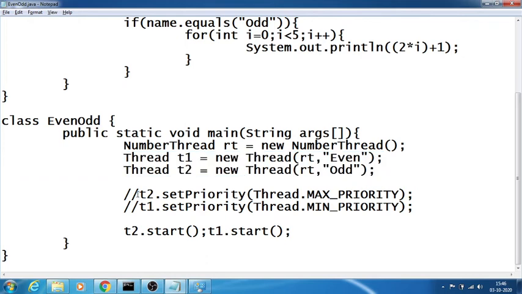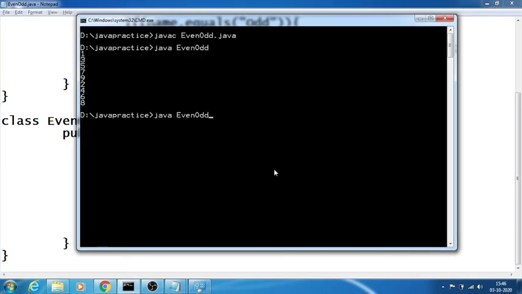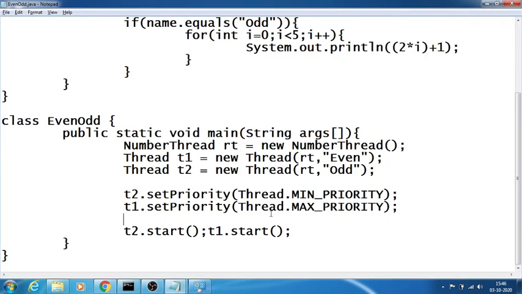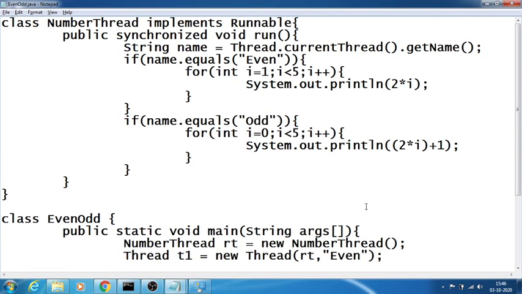If we remove this, and this is of min priority and this is of max priority, again run this. Now see 1 3 5 7 and 2 4 6 8. So depending upon the priority I give, it will automatically run the particular thread, that is even thread separately and odd thread separately.